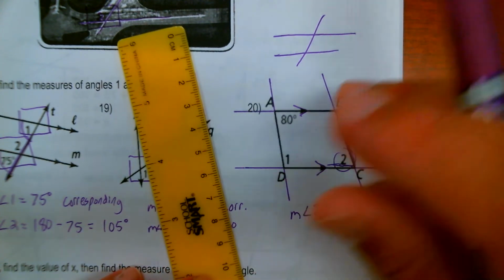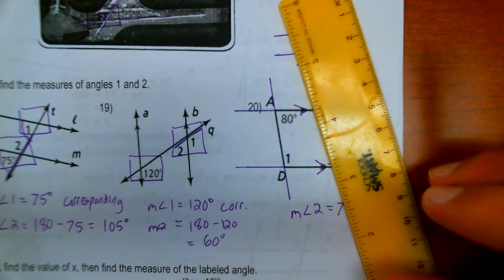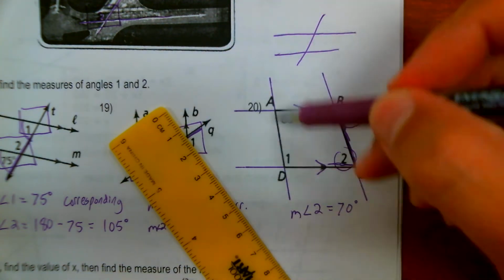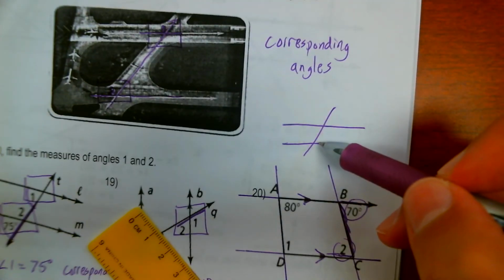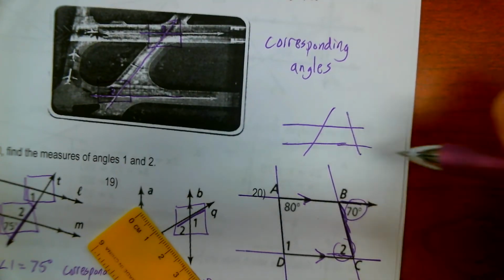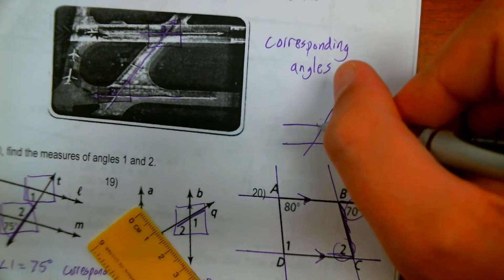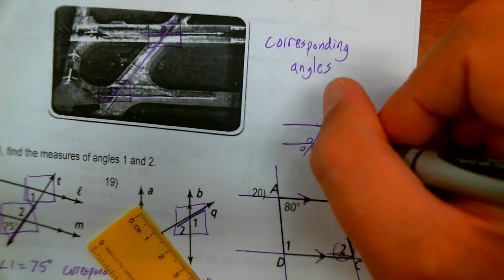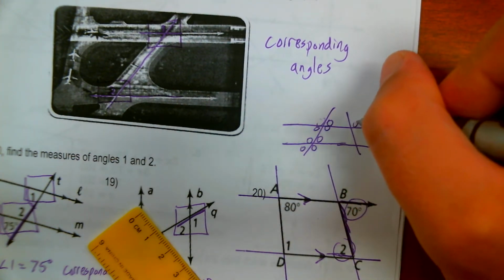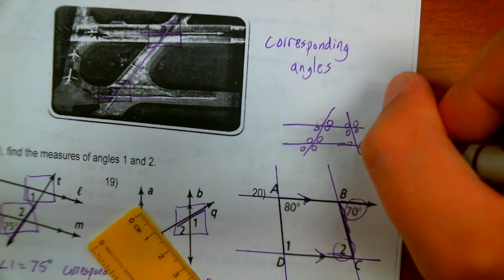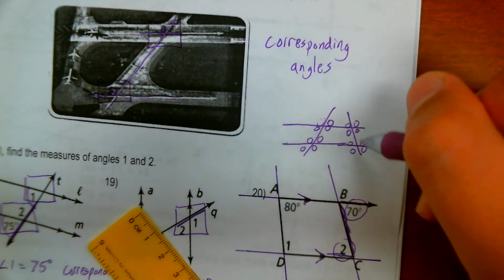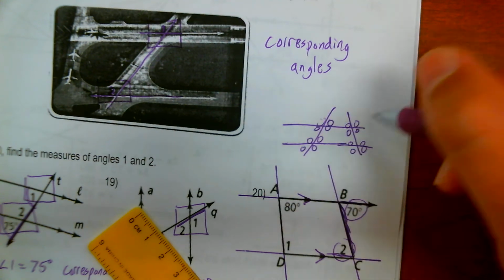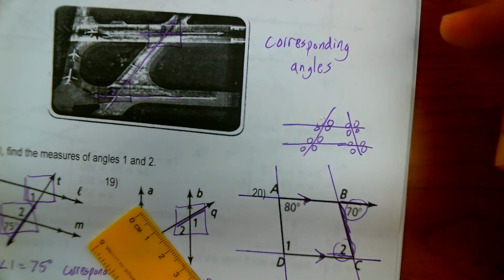Now if I look over here, it's almost like we got a separate problem. These two transversals have nothing to do with each other. If I have this transversal and another transversal over here, then none of these angles have anything to do with any of these angles over here. I need to make sure you understand that, because we're on two separate transversals. It's like two completely different sets of angles and two sets of problems.